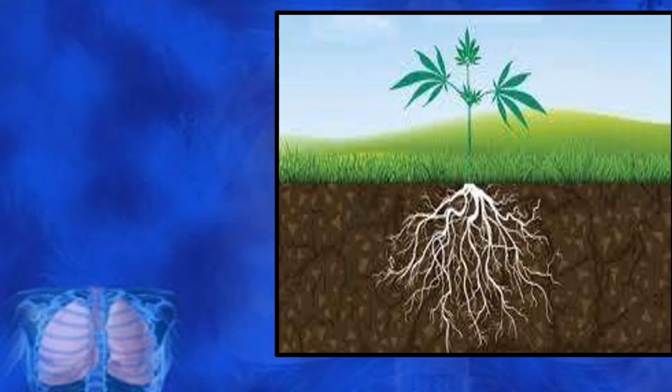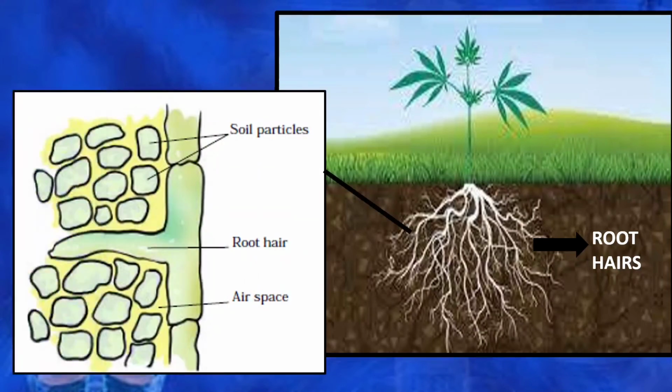So how do roots respire? There are structures called root hairs present in the root. You can see there are smaller hair like structures present on the main roots, and those are called root hairs. These root hairs go deep inside the soil, and there is air space present in the soil as well.